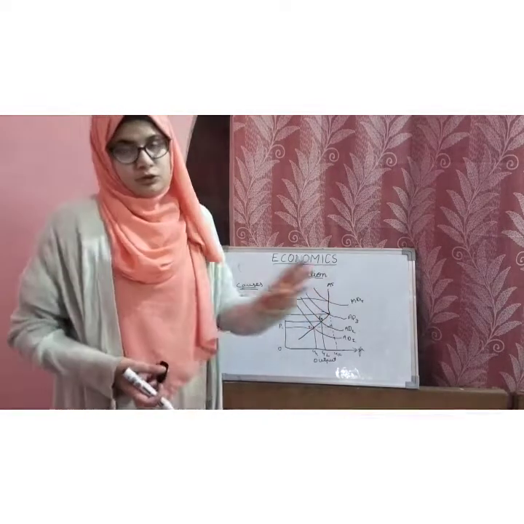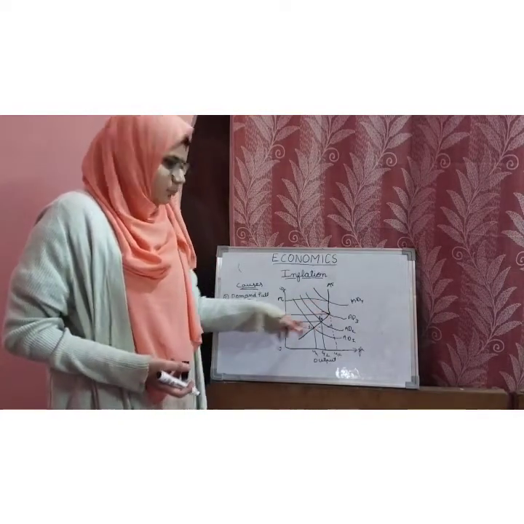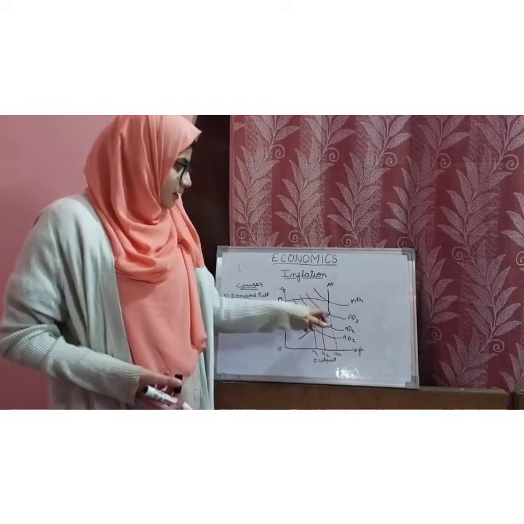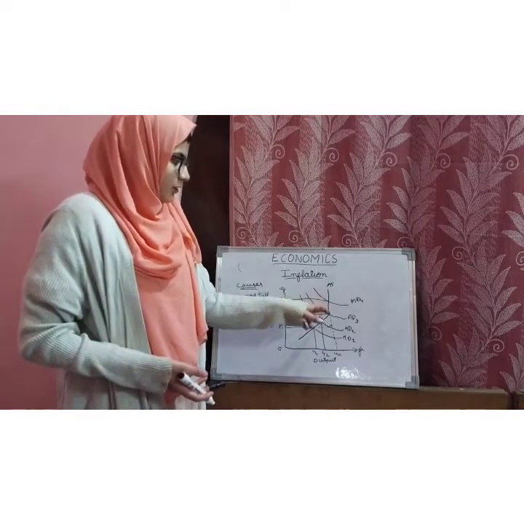Vertical means we cannot change the production or output here. Upward sloping of the supply curve means we can change in the short run, but after a certain point of time we cannot change the output. So the supply curve becomes vertical.